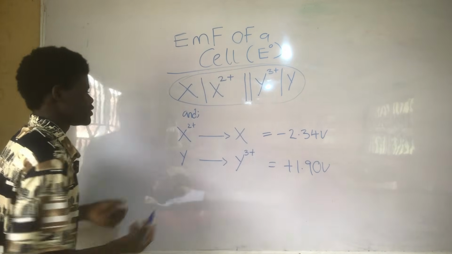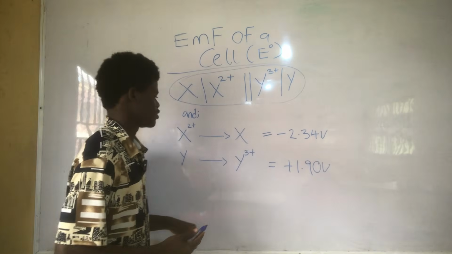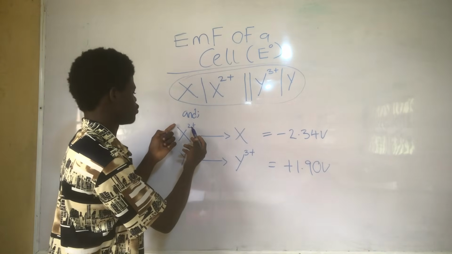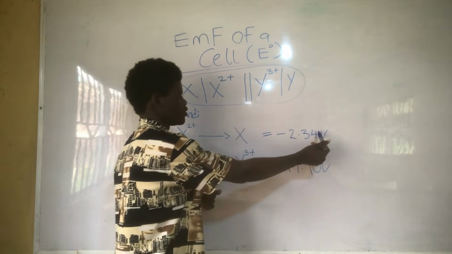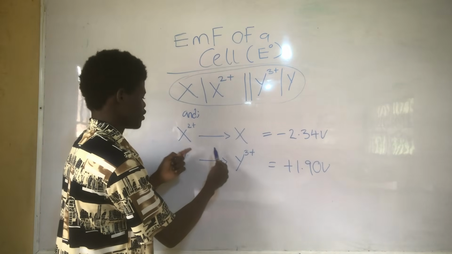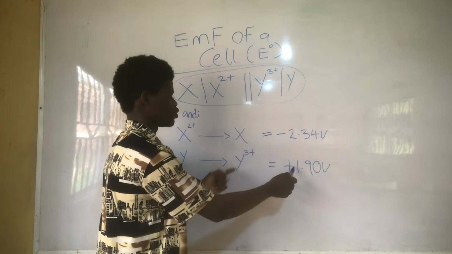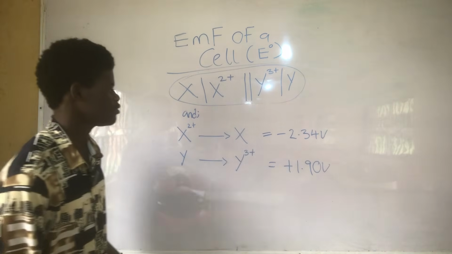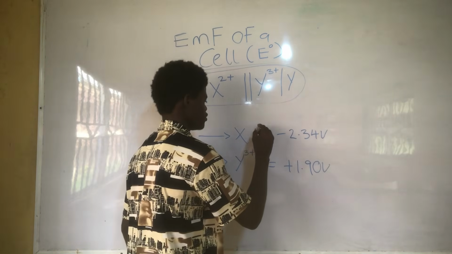Now, they gave us the equation that X2+ giving X is minus 2.34 volts and Y giving Y3+ is plus 1.90 volts. This is the EMF.